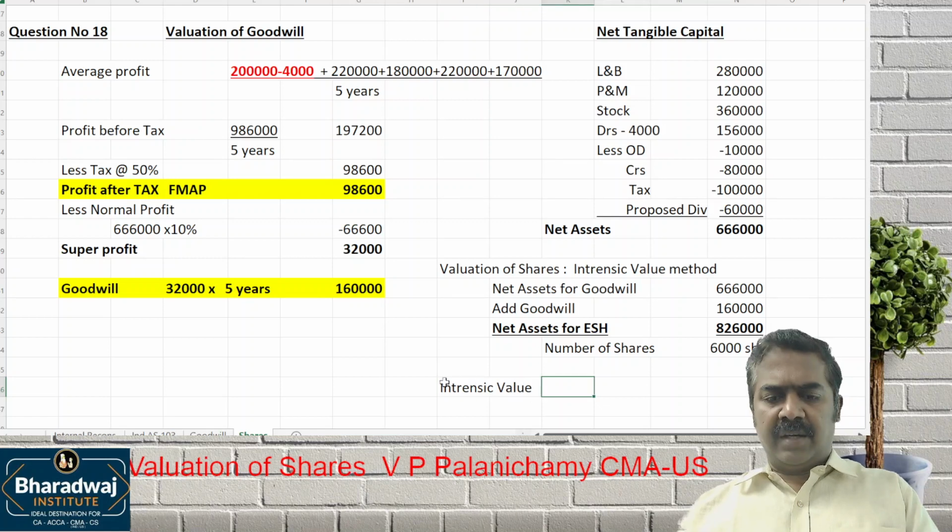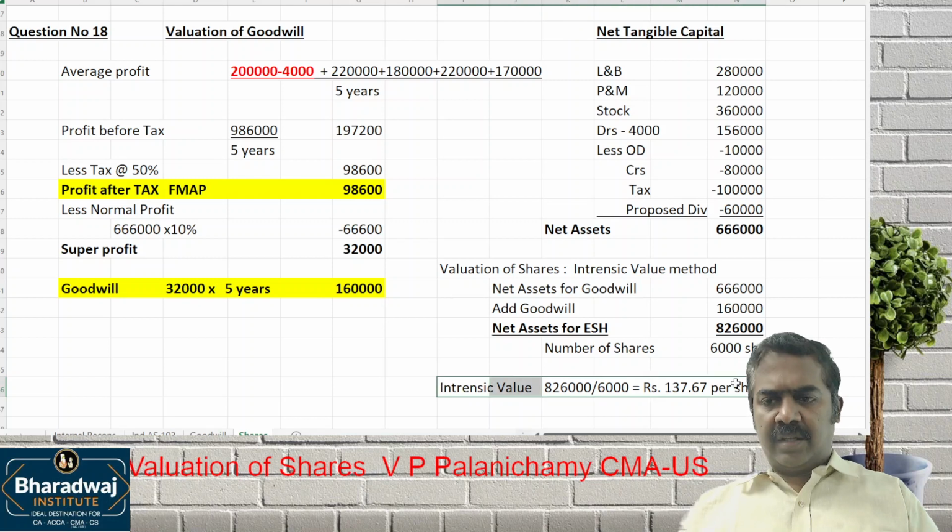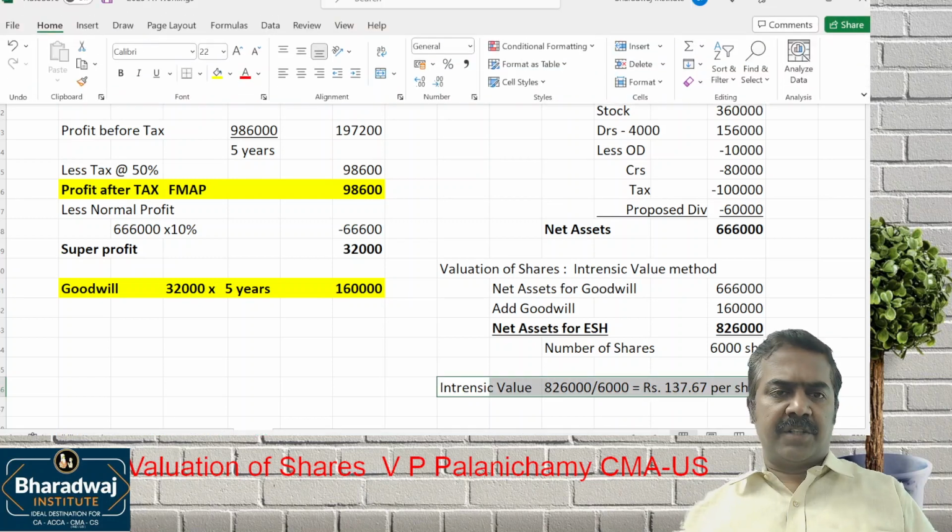Intrinsic value is 8,26,000 divided by 6,000 shares. What is the intrinsic value you are getting? 137.67 per share.